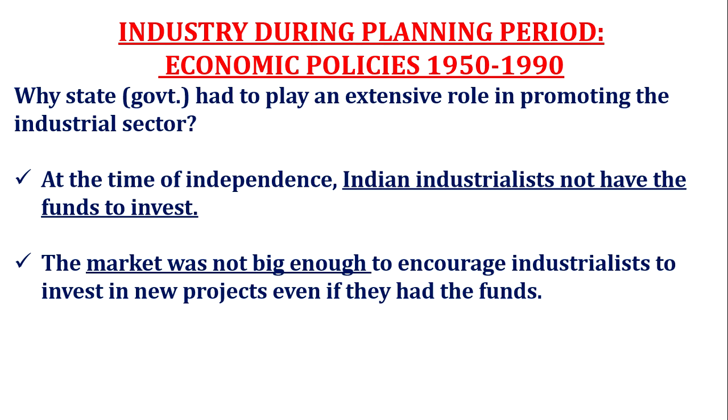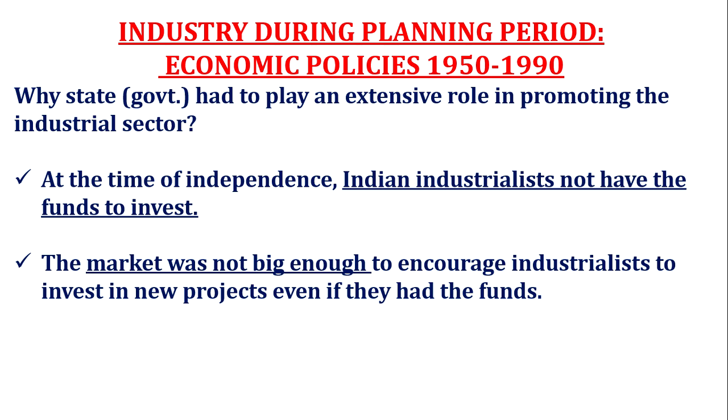Because this we can understand with the help of two reasons. Firstly, at the time of independence, Indian industrialists did not have the funds to invest. They were not having the funds to start a factory. So the public sector firm or government was there to start the industries. Secondly, the market was not big enough to encourage industrialists to invest in new projects, new factories, even if they had the funds. So these are the two points.